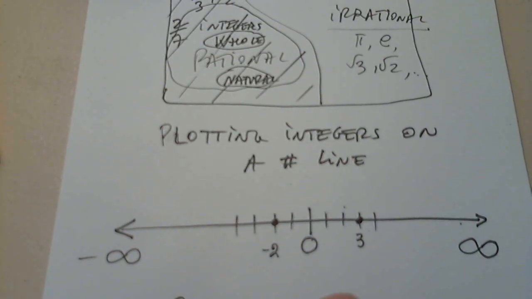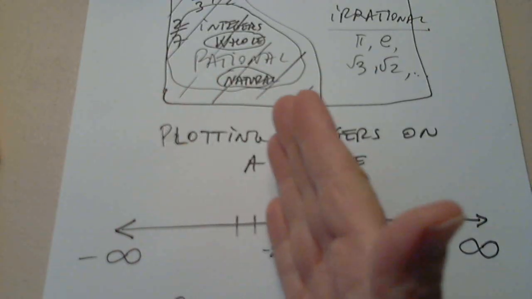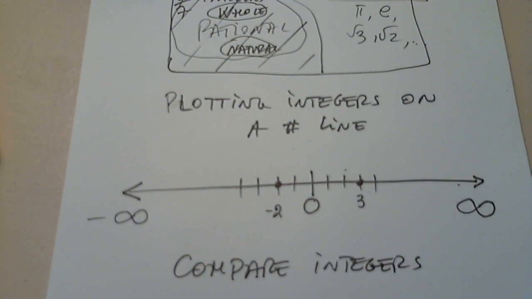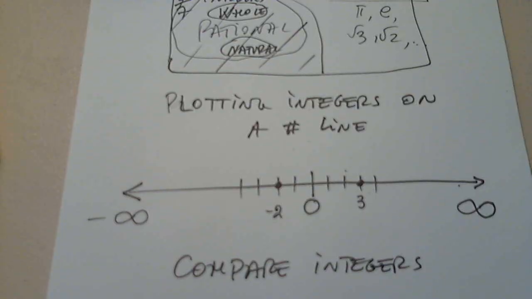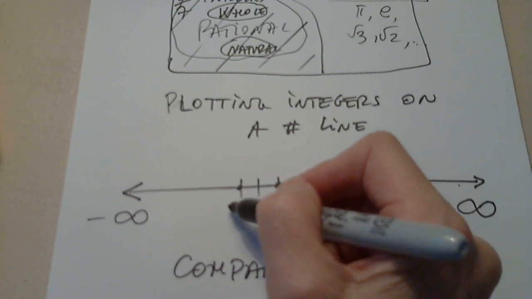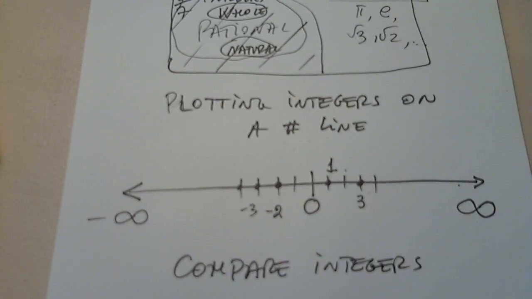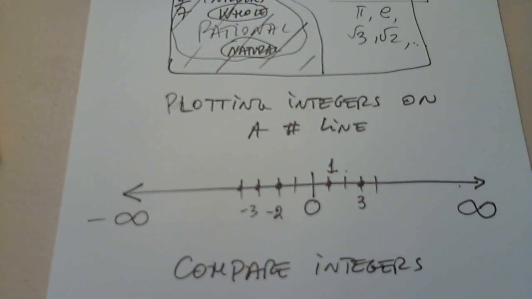How do I compare integers? Everything that is to the right is bigger than what is to the left. So for example, what if I have -3 and 1? I know it's a silly question. Which one is smaller? Obviously, here is -3, and here is +1. So obviously, -3 is less than +1, because -3 is to the left of 1.